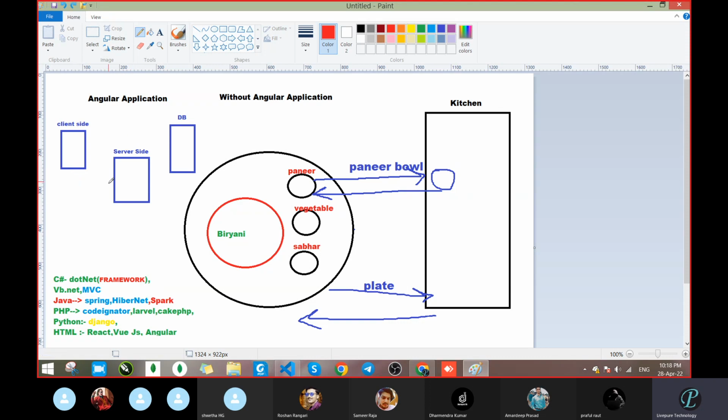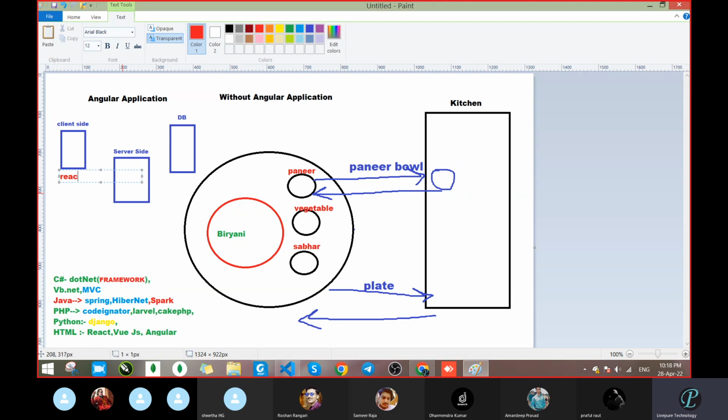Suppose the client side is based on React or Angular, and this application is running on some port number. What is the port number of Angular? 4200. Correct.